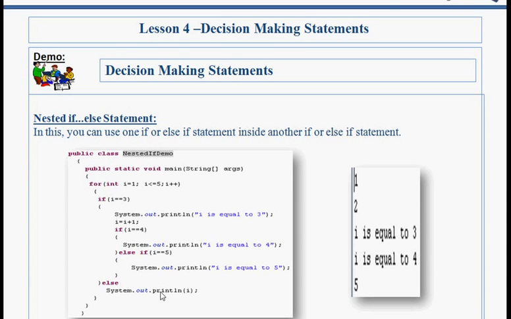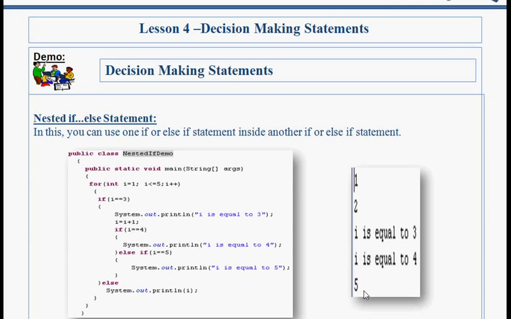For the third time it will enter into this if block and print that i is equal to 3. Then i equal to i plus 1 is evaluated, its value becomes 4 and it will print the message that i is equal to 4. Now this condition is false, again it will come and now it will become 5 and its condition is false here, so it will come here and print the value as 5.